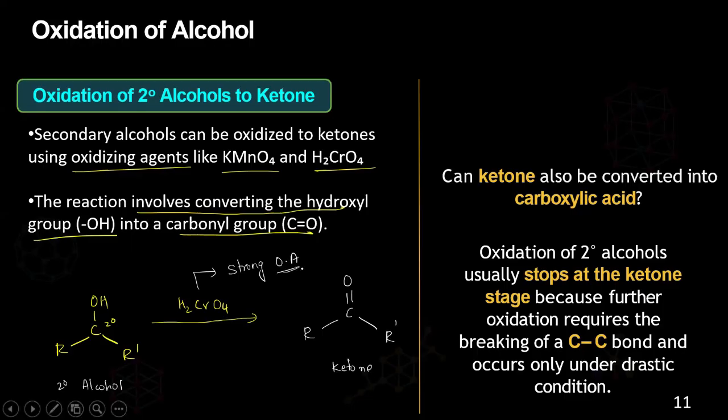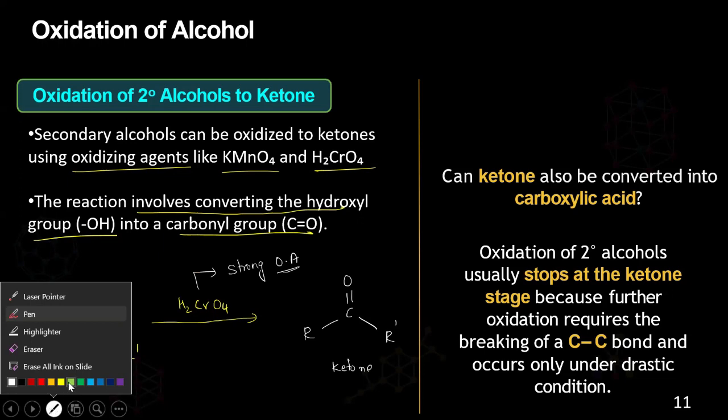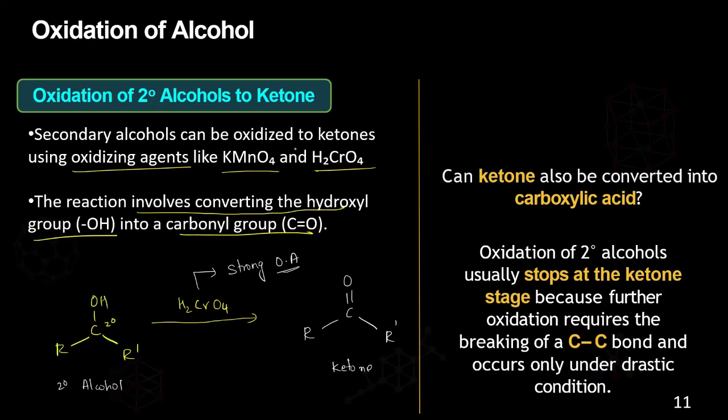Understood? So what is KMnO4 called? What's the name for KMnO4? Potassium permanganate. Only Nitya is answering. What about the others? Potassium permanganate. And what is H2CrO4? Sharon, what is the answer?